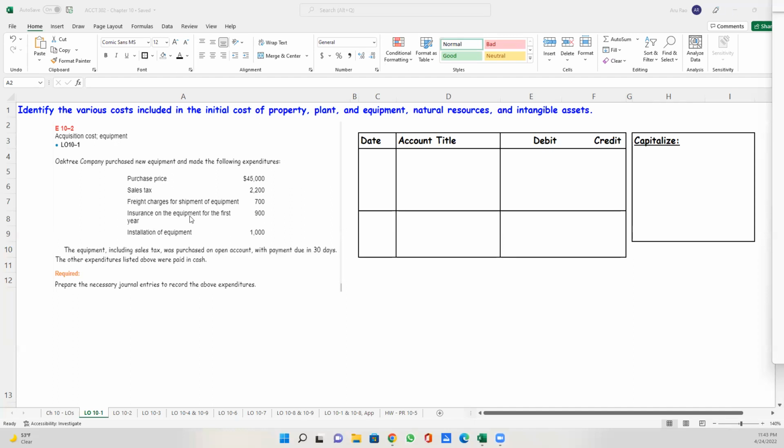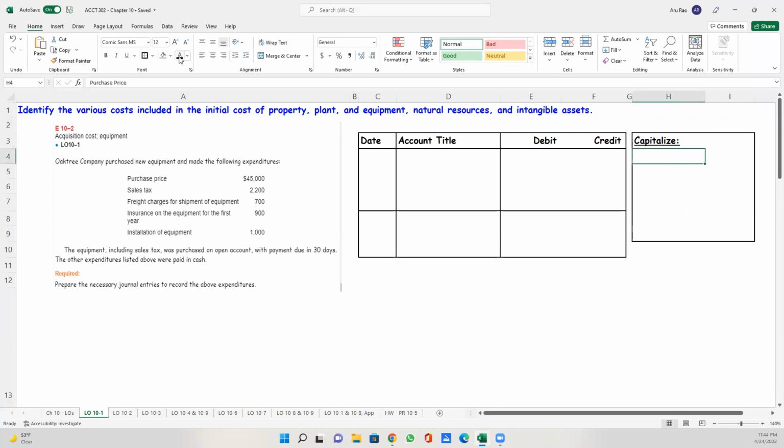Insurance of the equipment for the first year is $900, and installation of equipment is $1,000. The equipment, including sales tax, was purchased on an open account, which means it's on credit, with payment due in 30 days. The other expenditures listed above are all paid in cash. So now our job is to decide what is the cost of the equipment? What do we capitalize? So let's go through the items, each of these items given, and decide whether we're going